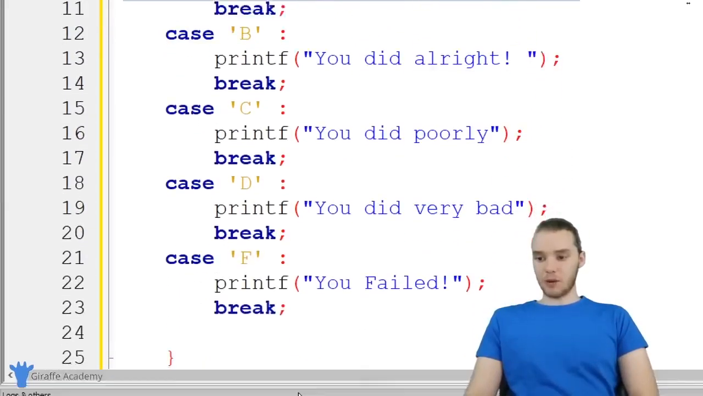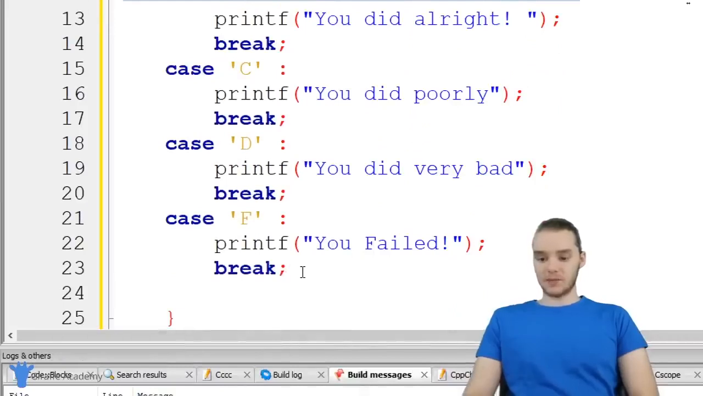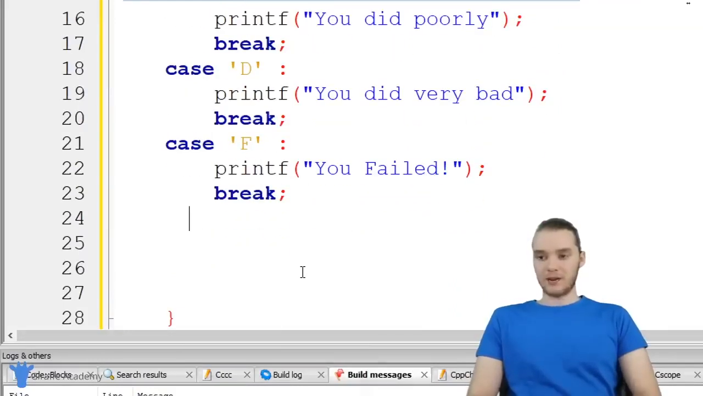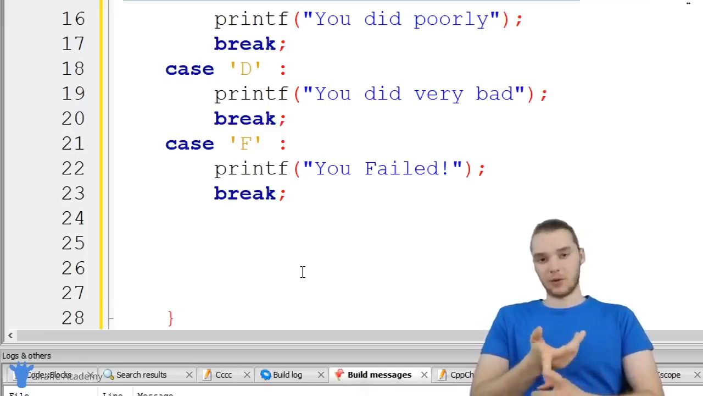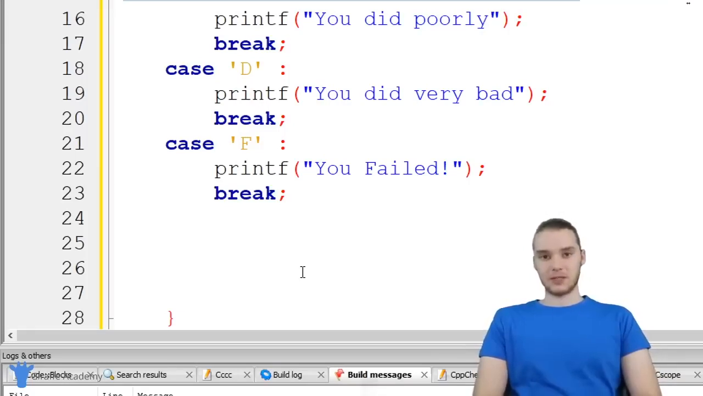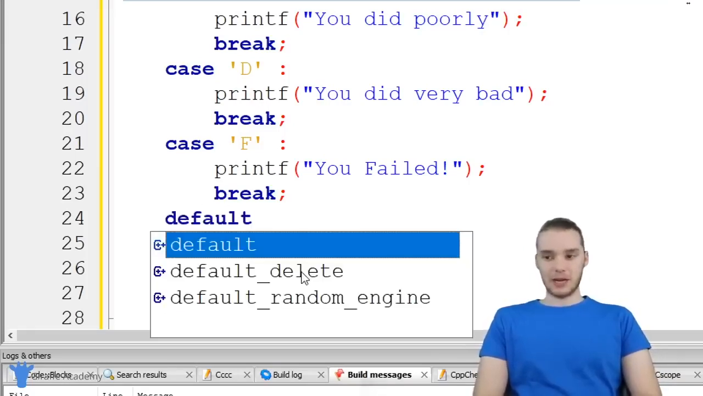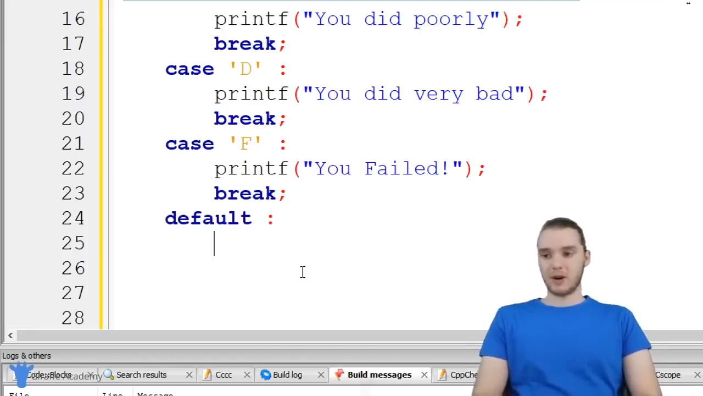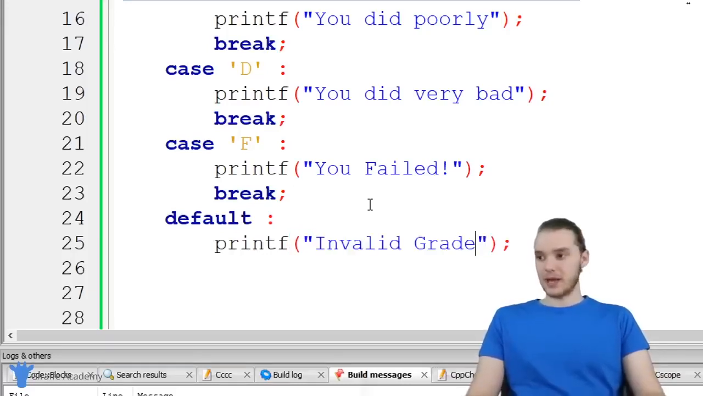So finally, we can check one more thing. In the case that the user, or that we get an invalid grade. So for example, if someone entered in like a T or a G or something, that's not a valid grade. So I can use something called default. And default is basically like an else. So default is going to execute whenever none of these conditions up here are met. So then I can just put something like invalid grade or something. And this will basically be like, hey, you got an invalid grade.